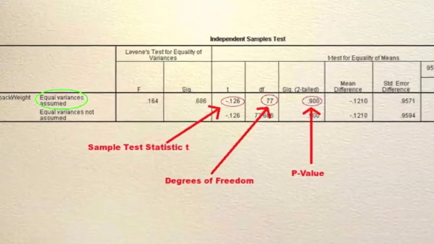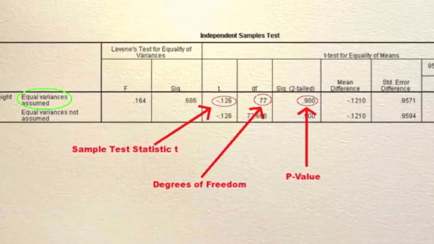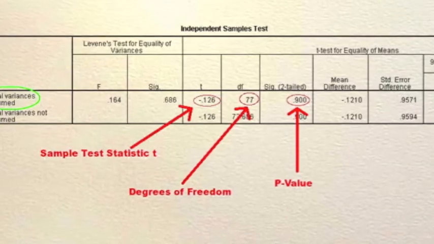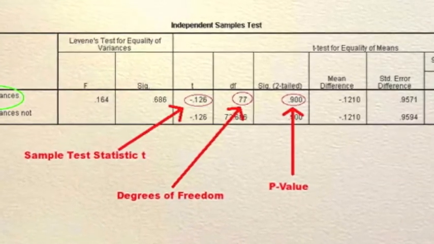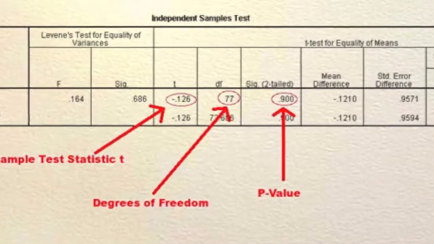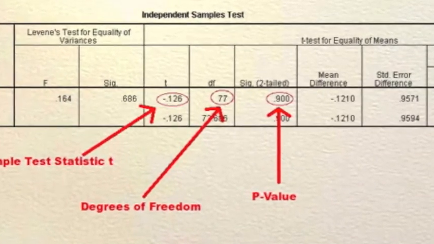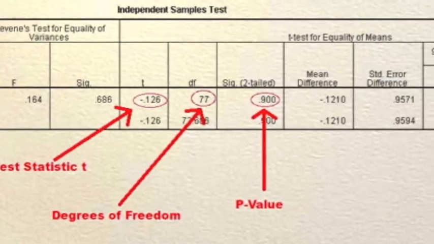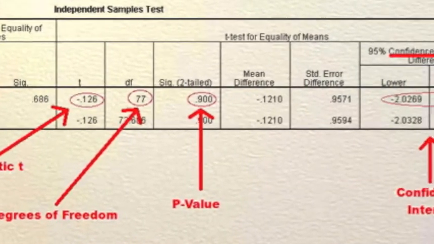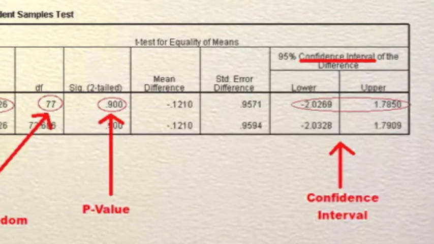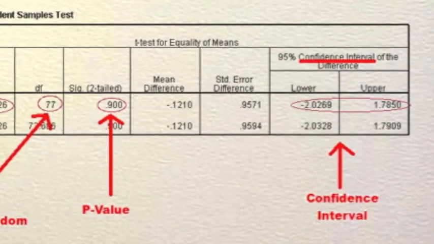As you can see from this chart, our sample test statistic, t, is negative 0.126. Our degree of freedom is 77. The p-value, listed under sig two-tailed, is 0.9. We used a 95% confidence interval, lower bound negative 2.0269 and upper bound 1.7850.